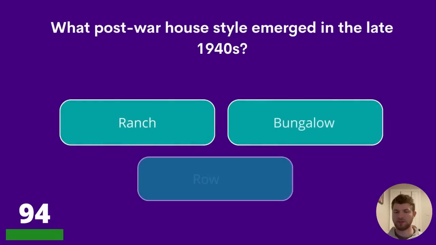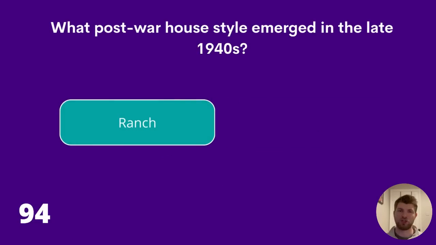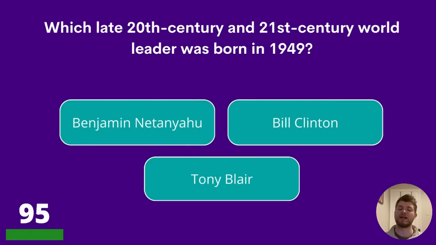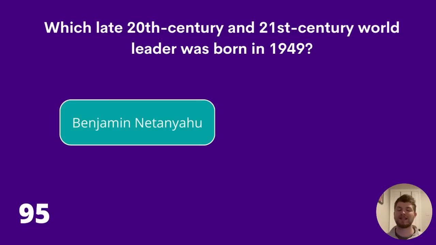94. What post-war house style emerged in the late 1940s? Ranch, bungalow, or row? The answer is ranch. 95. Which late 20th century and 21st century world leader was born in 1949? Benjamin Netanyahu, Bill Clinton, or Tony Blair? The answer is Benjamin Netanyahu.